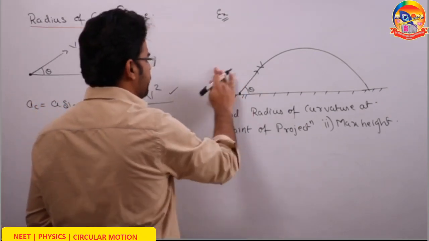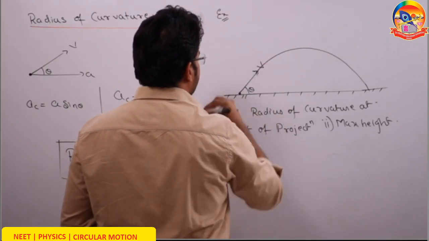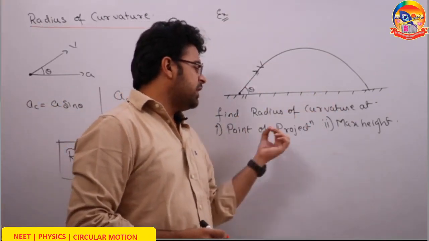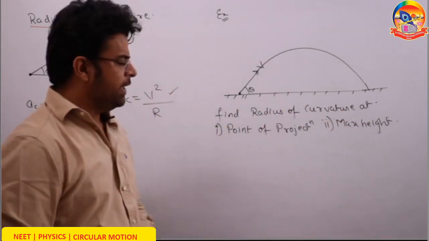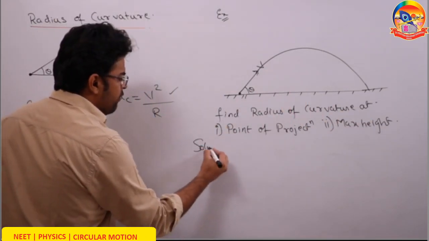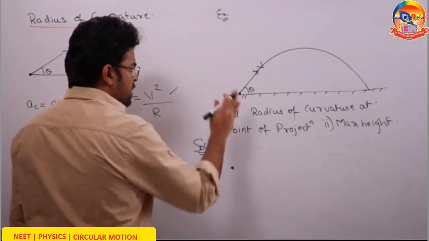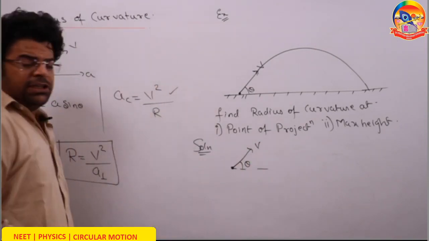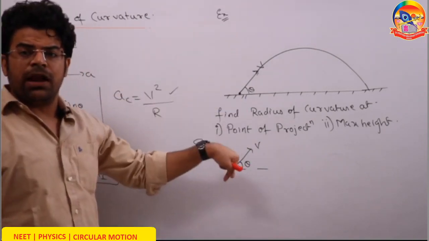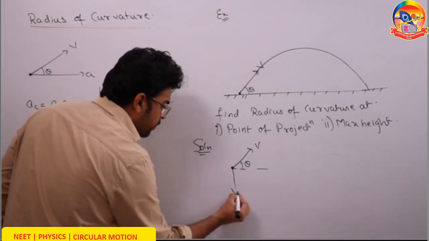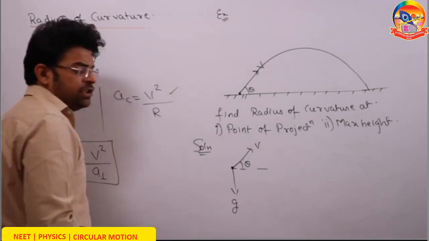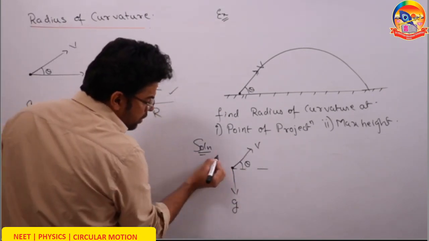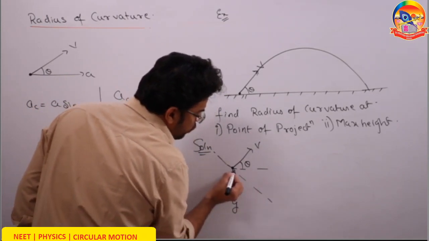Here is the question: a particle has been projected with speed v at an angle theta with the horizontal. Your mission is to find the radius of curvature at the point of projection and when the particle is at maximum height. Let's solve the first part. At the point of projection, it has speed v at angle theta. The acceleration just after projection is due to gravity, which is downward g. You have to find the component of this downward acceleration g perpendicular to the velocity. Now draw a perpendicular to velocity.